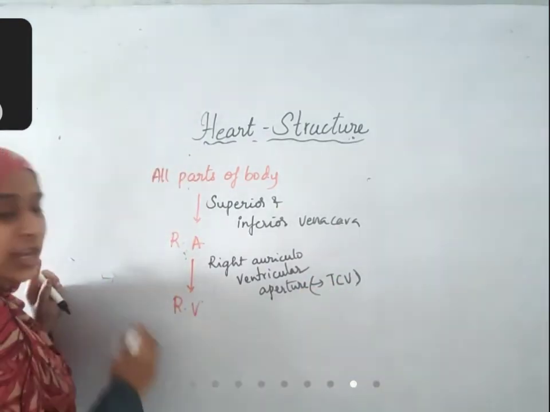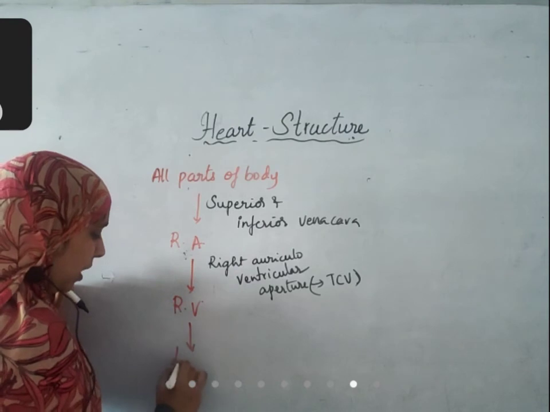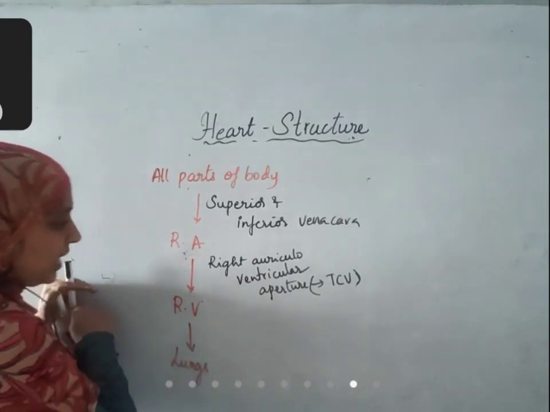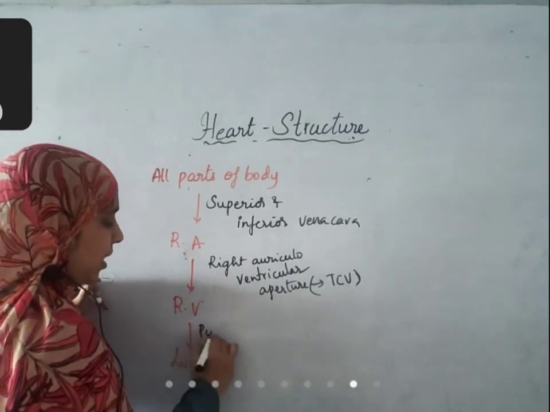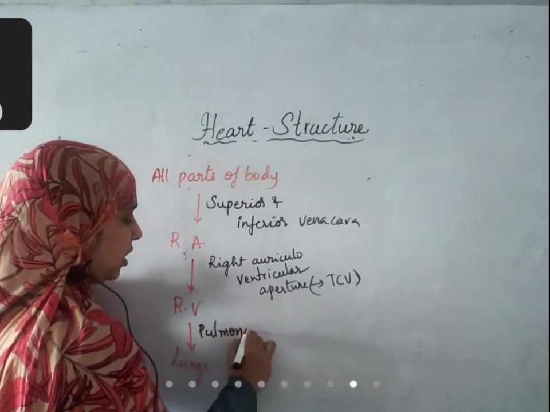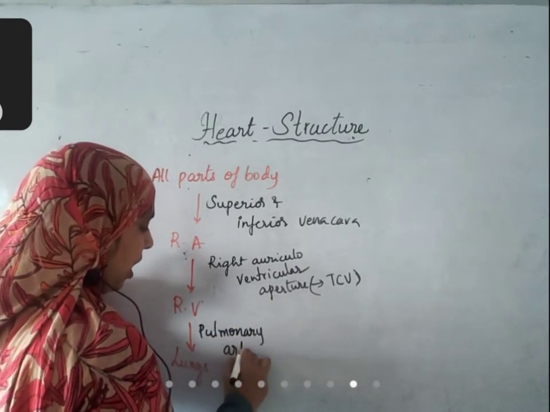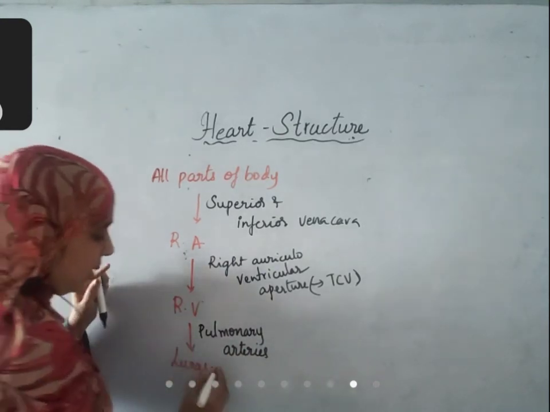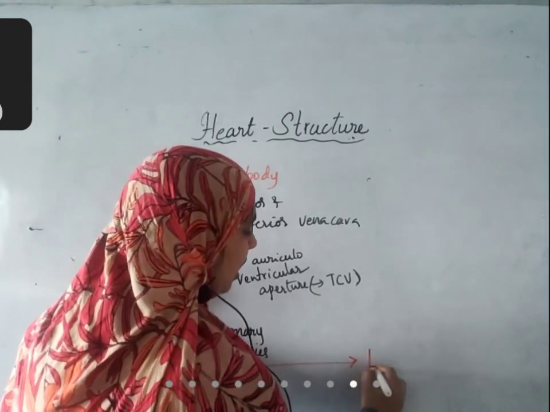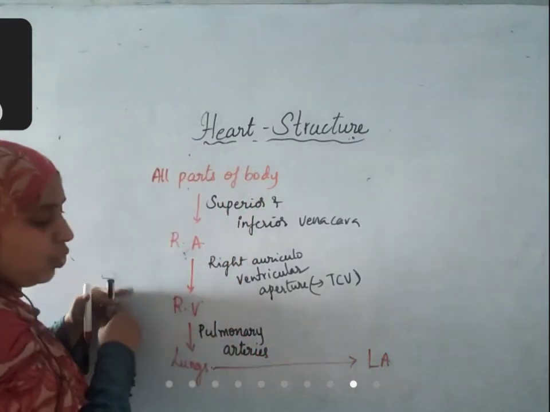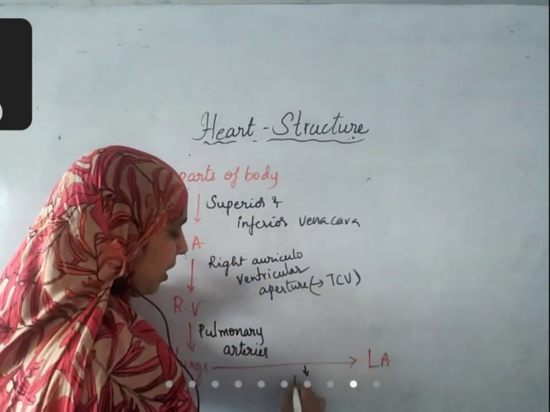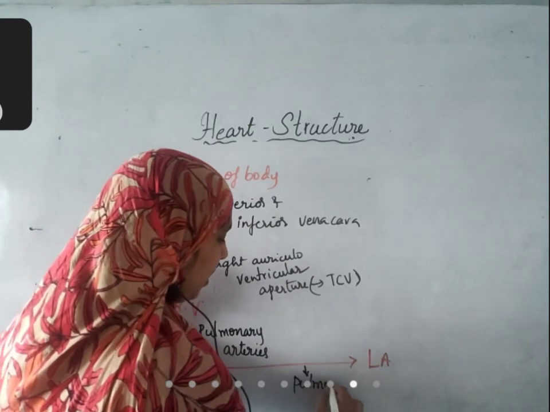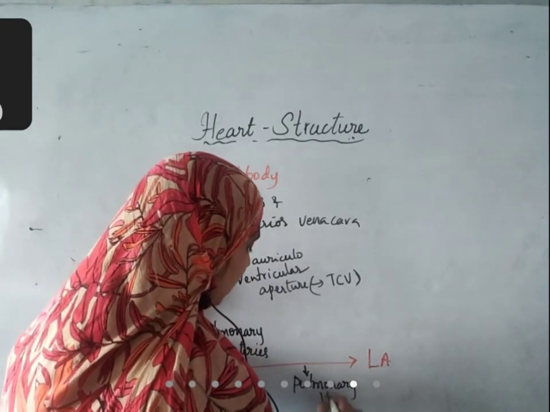After the right ventricle, blood enters into the lungs. Who is carrying it to the lungs? Pulmonary arteries carry it to the lungs. From the lungs, it enters into the left auricle. Who is carrying it? Pulmonary veins.